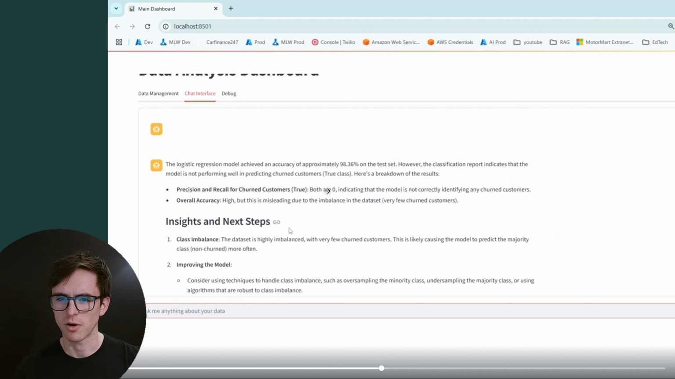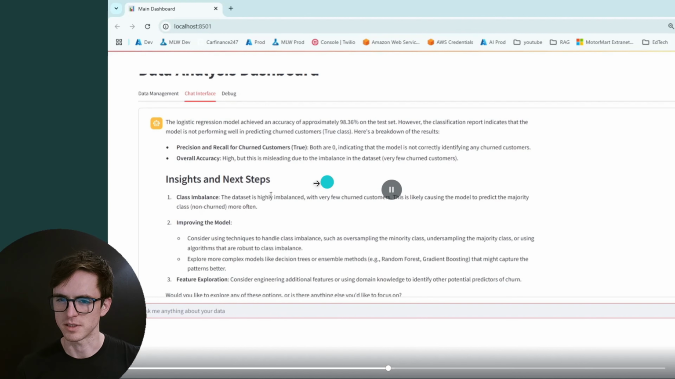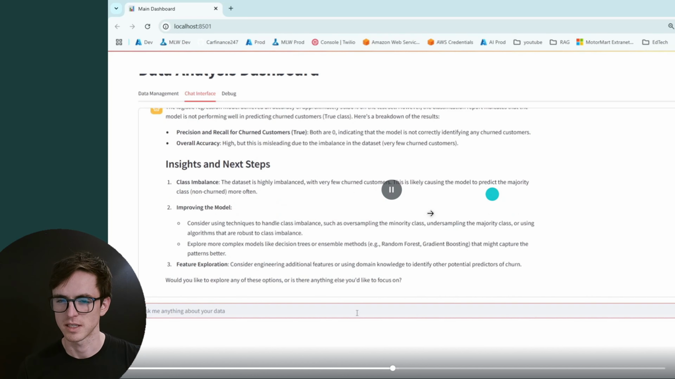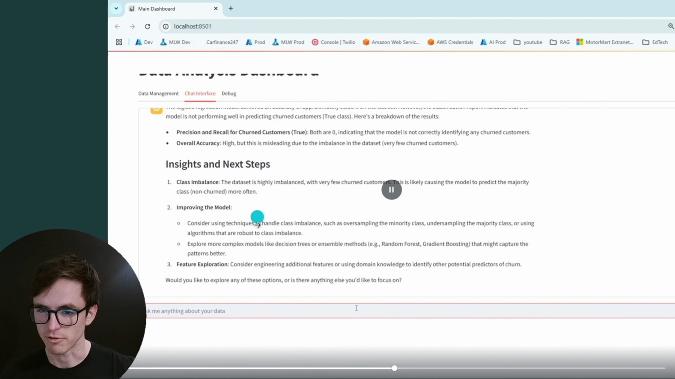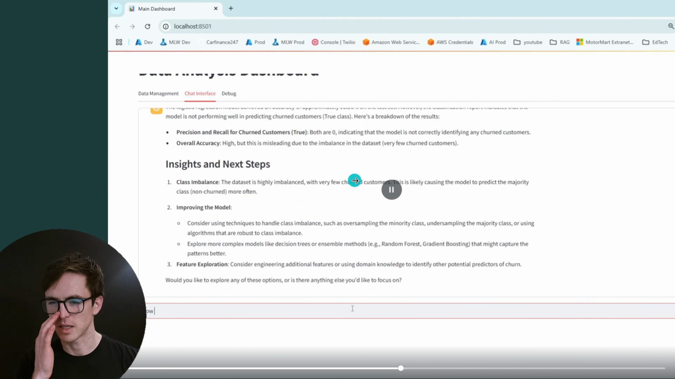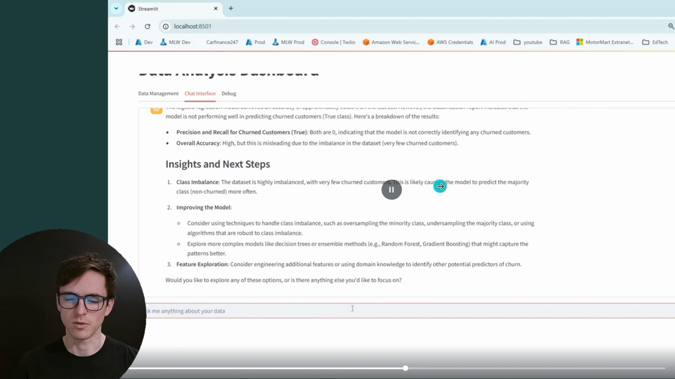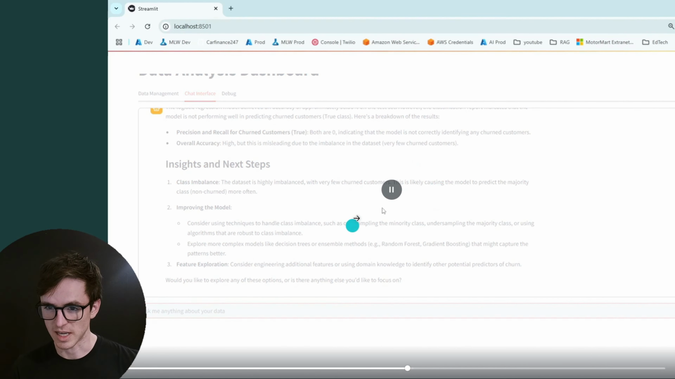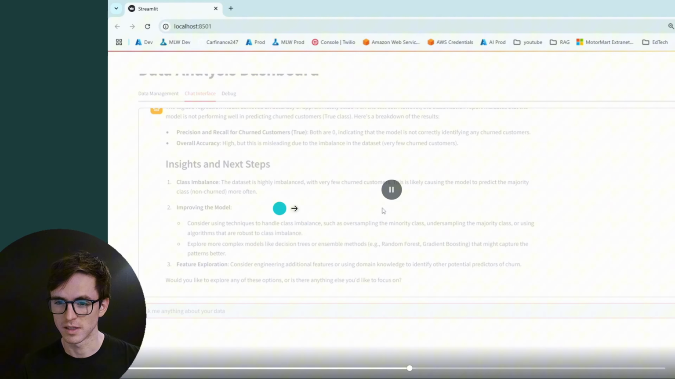Right, so it's now trained a logistic regression model, and it's got an outrageously high accuracy, but it's correctly identified that it's not performing well for churned customers. And it's identified that the dataset's highly imbalanced. It's likely causing the model to predict the majority class, which is probably correct. And it's suggesting using techniques to handle class imbalance. I mean, it's not a bad step for developing a baseline model for this dataset. There hasn't been any data cleaning though, so we don't know if any of the features are likely to be overfitting or any other issues like that. But let's see if it does improve the class imbalance.